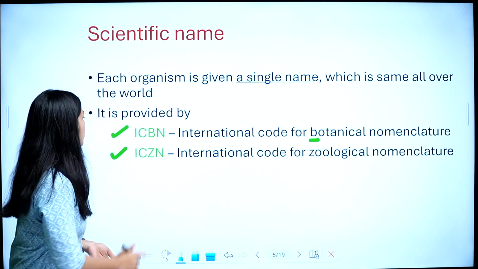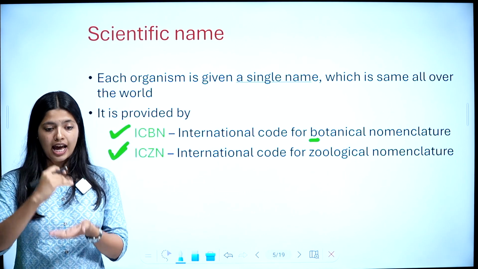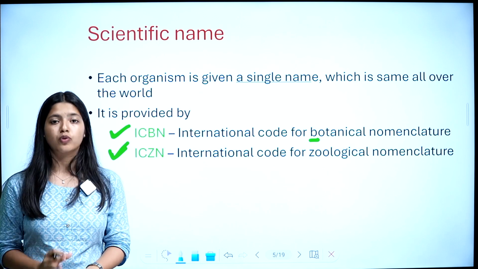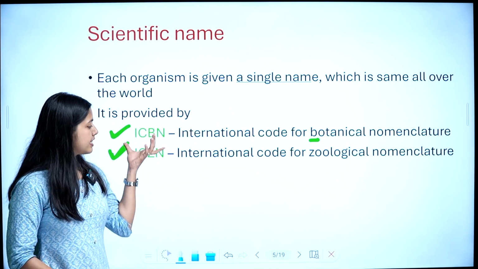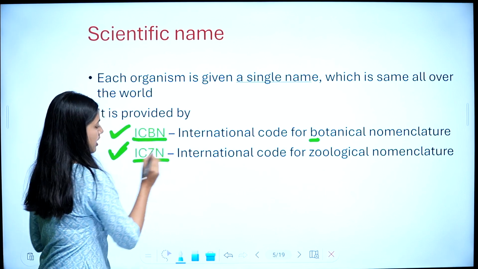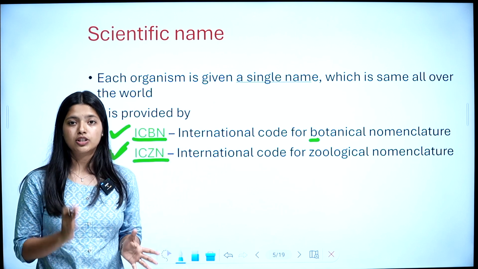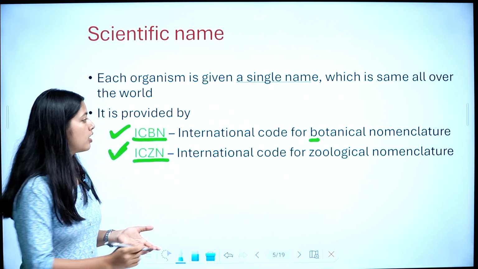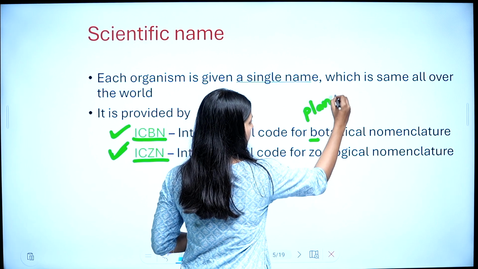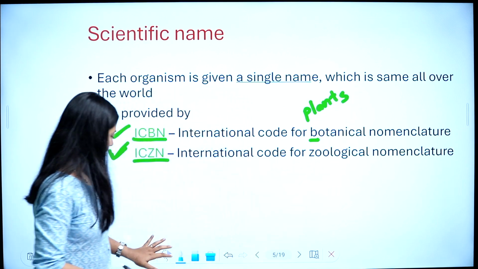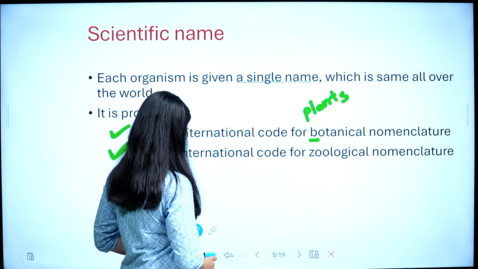These codes provide scientific names. That means they have a set of rules which determines scientific names. ICBN and ICZN are very important, and the full forms are very important. International Code for Botanical Nomenclature. So names of plants are given by ICBN.